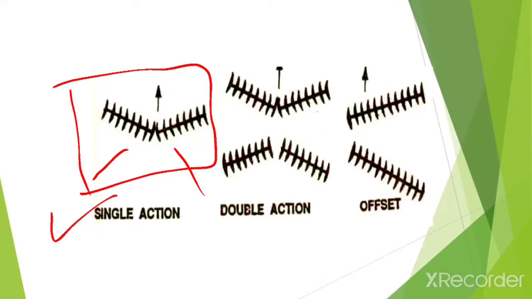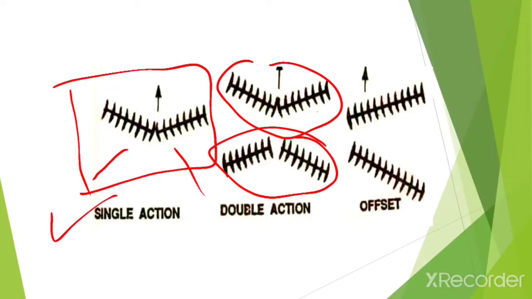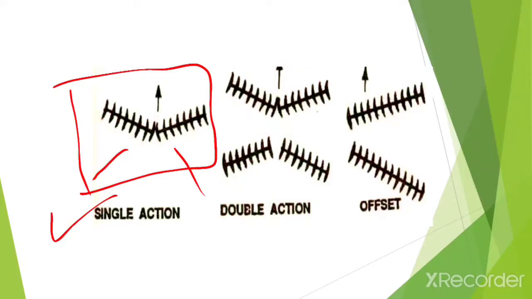Next type of disc harrow is the double action disc harrow, which consists of two or more gangs of discs, in which a set of one or two gangs follows behind the set of other two or one gangs of discs. Like this is a double action disc harrow.